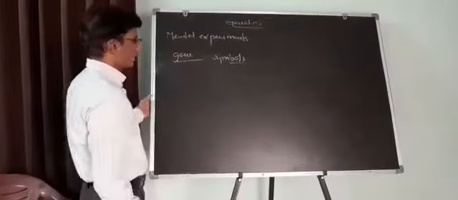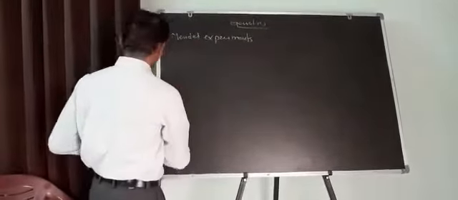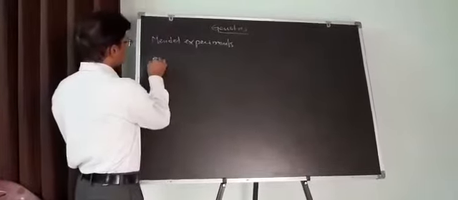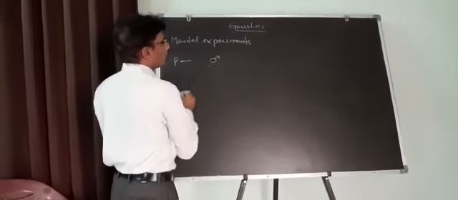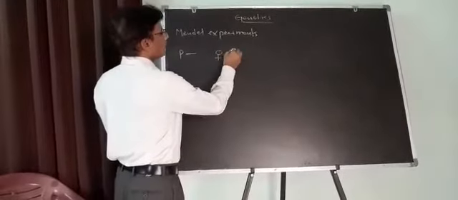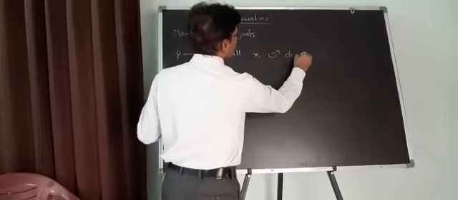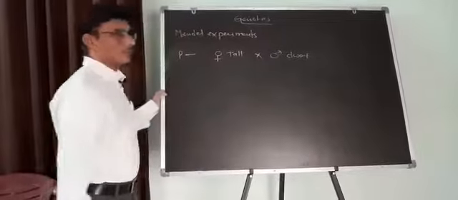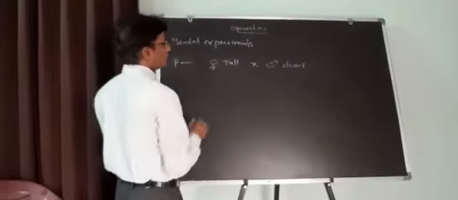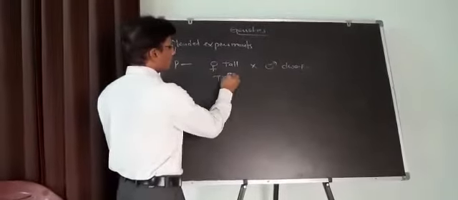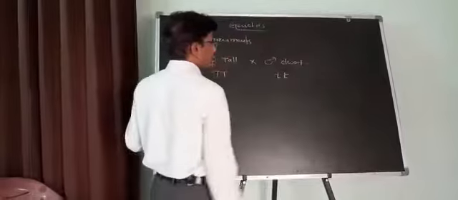In Mendel's monohybrid cross, in the P generation, the female tall plant is crossed with the male dwarf plant. Using alphabetical symbols, the tall plant is capital T capital T, and the dwarf is small t small t.